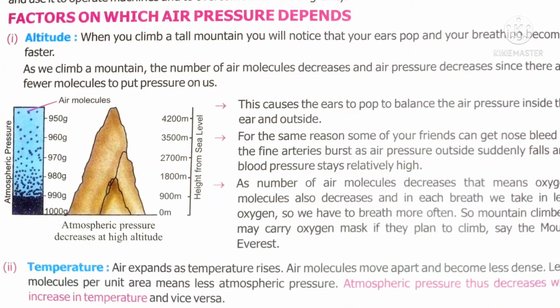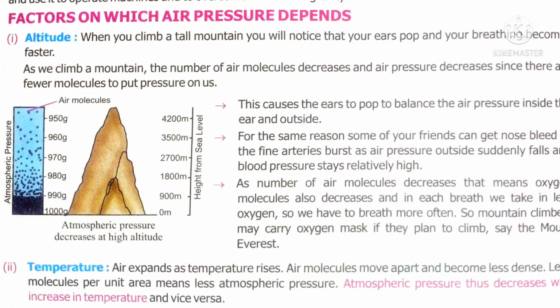The blood oozes out from our body. So at last we die. So what do they do? In order to maintain the air pressure, they carry an oxygen cylinder on their back. Finally, we can conclude that the higher the altitude, the lower the pressure. If you go to a high altitude, there is very, very low pressure from the air.